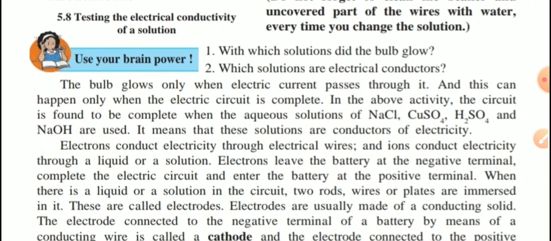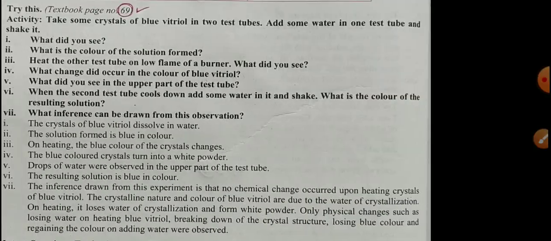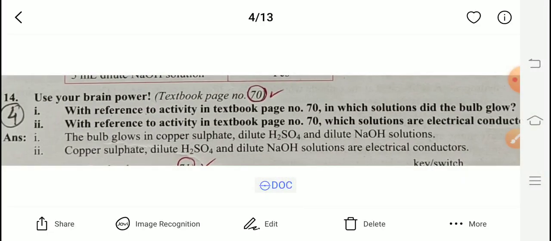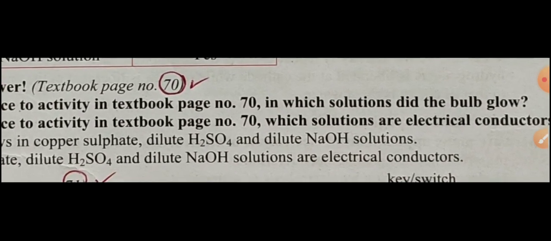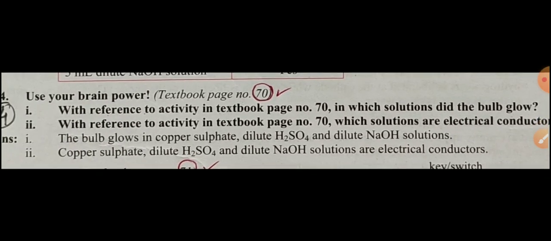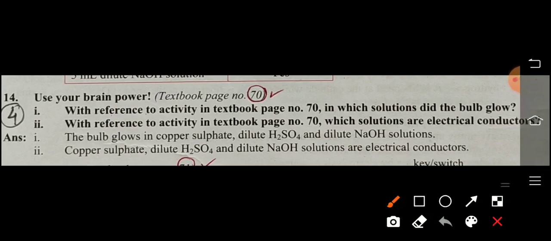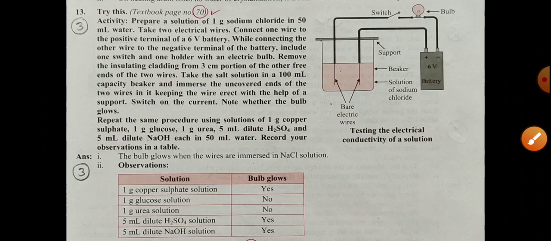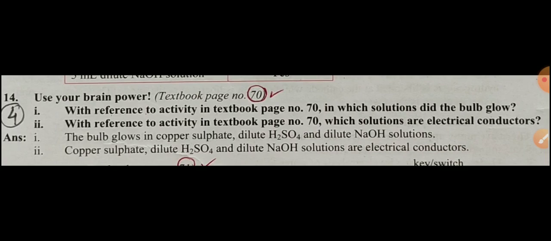Again I will show the answer on one separate paper. Come back again. Yes, check here. So in first one, in which solution did the bulb glow? Answer. Check the first answer here. The bulb glows in copper sulfate, dilute sulfuric acid H2SO4 and dilute NaOH, that is sodium hydroxide solution. And second answer, copper sulfate, dilute H2SO4 and NaOH solutions are electrical conductors. That is given, already explained in previous answers here. In which solutions bulb glows, those are electrical conductors. Clear all of you? Next, come back.